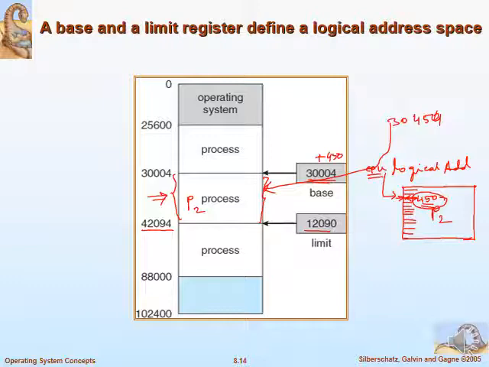So base address plus the logical address will give you the actual address. Now you have to check whether the actual address is within that limit. Suppose I am calling a student of your batch with a roll number 180. The moment I ask roll number 180, please stand, somebody will say, sir, our class doesn't have roll number 180.